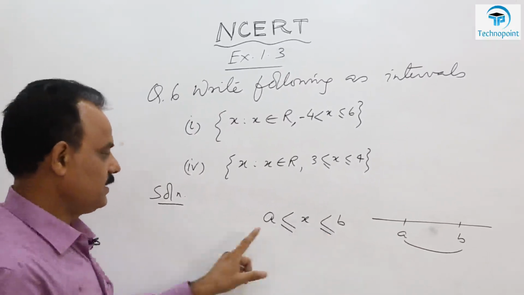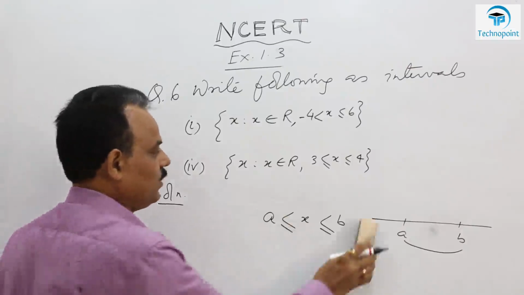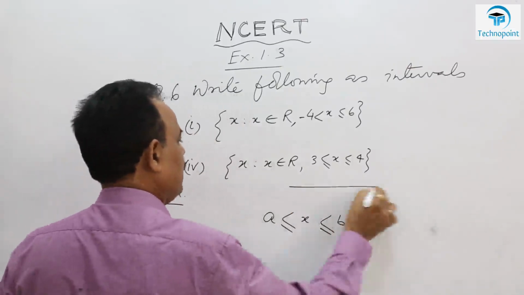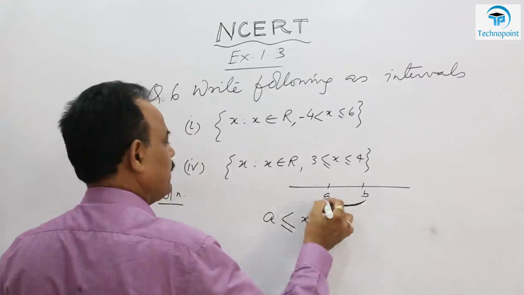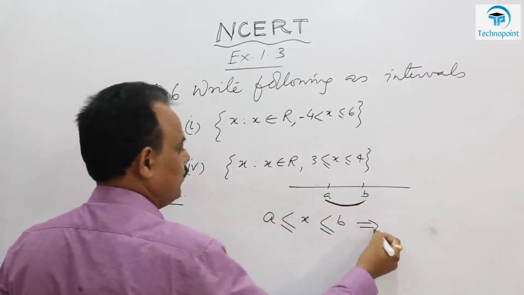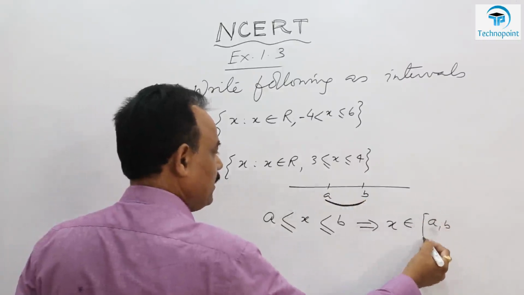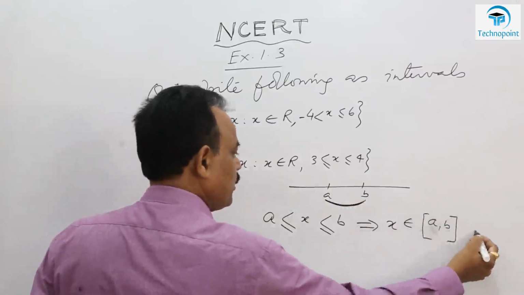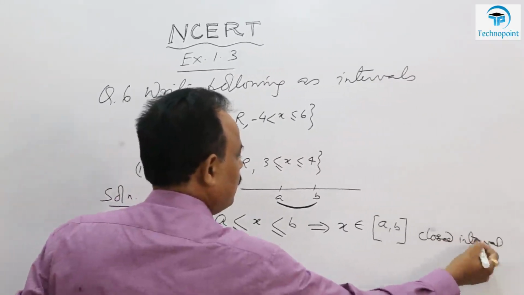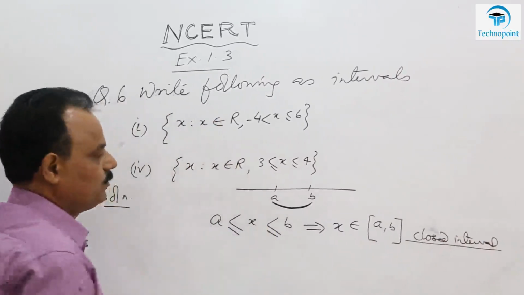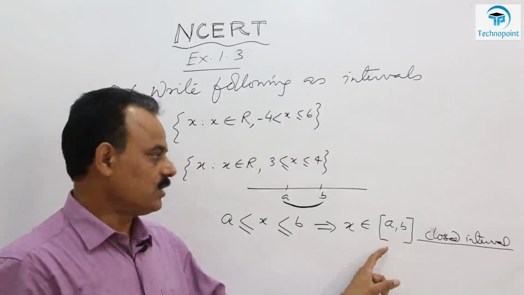So this is the first case: x is greater than or equal to A and less than or equal to B. So x lies between A and B. We write this as x belongs to this interval. This is called a closed interval. If you take the end points also, then we write it with a big bracket, and this is called a closed interval.